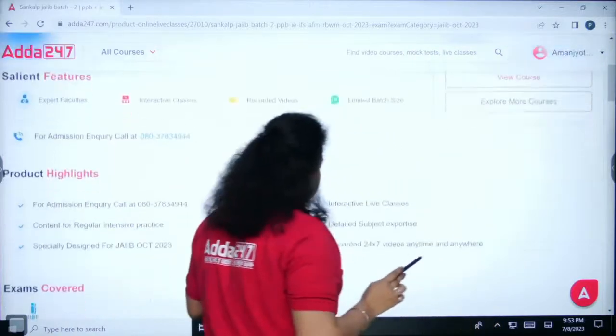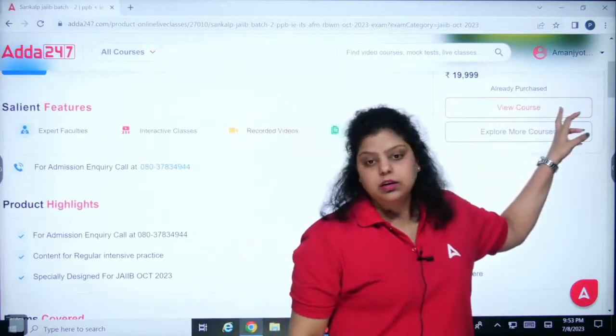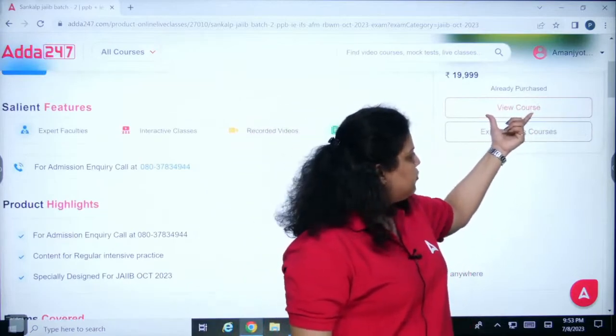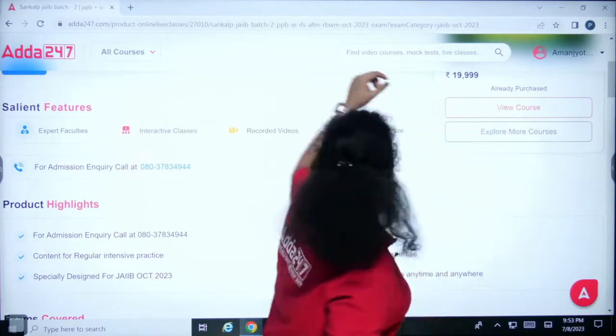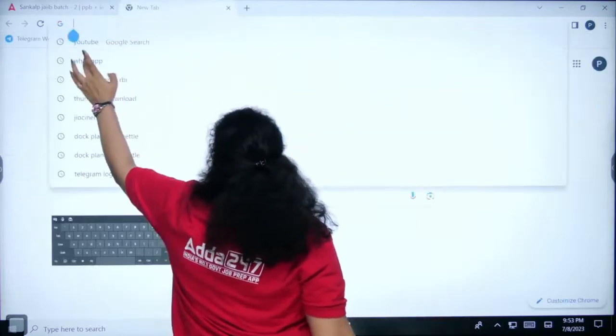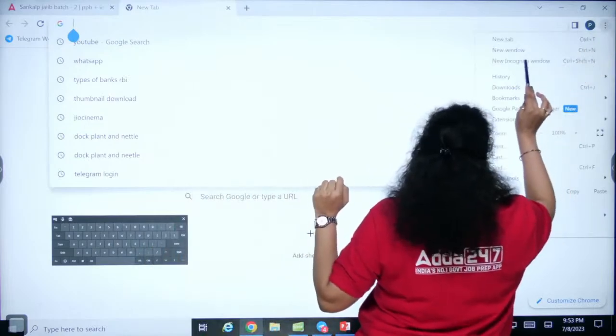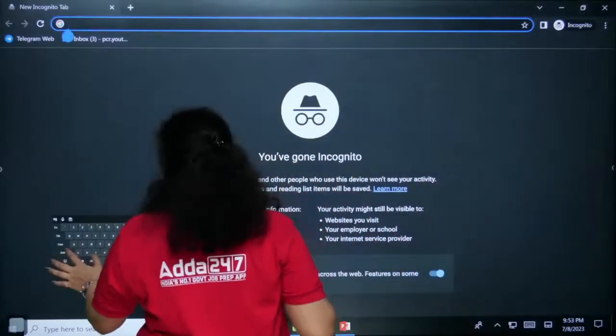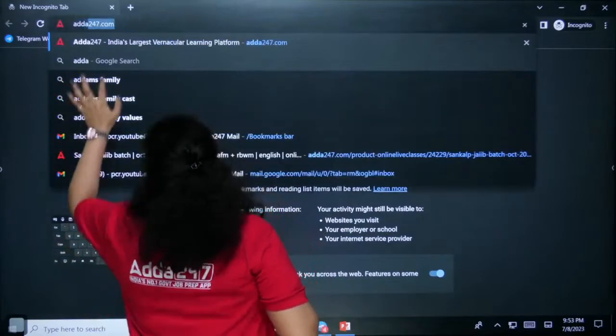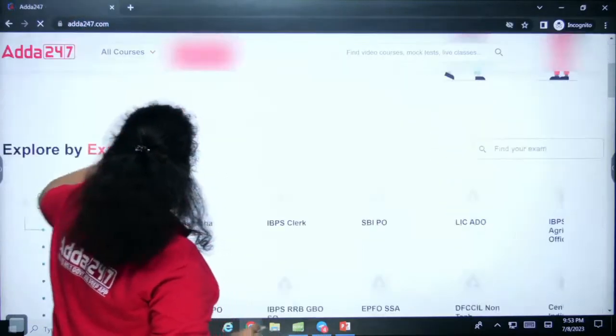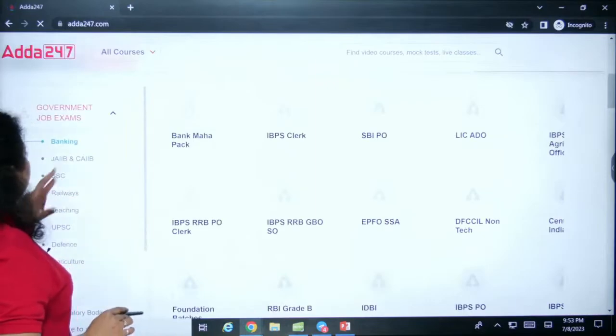Okay, some issue is there. So what you have to do, if you click here, the option which is showing you view offer or view course, here you will find the buy now option, and by clicking on the buy now option, you will find the batch details there. So simply go and click on the buy now option, and when you click on the buy now option, the coupon codes will be available.